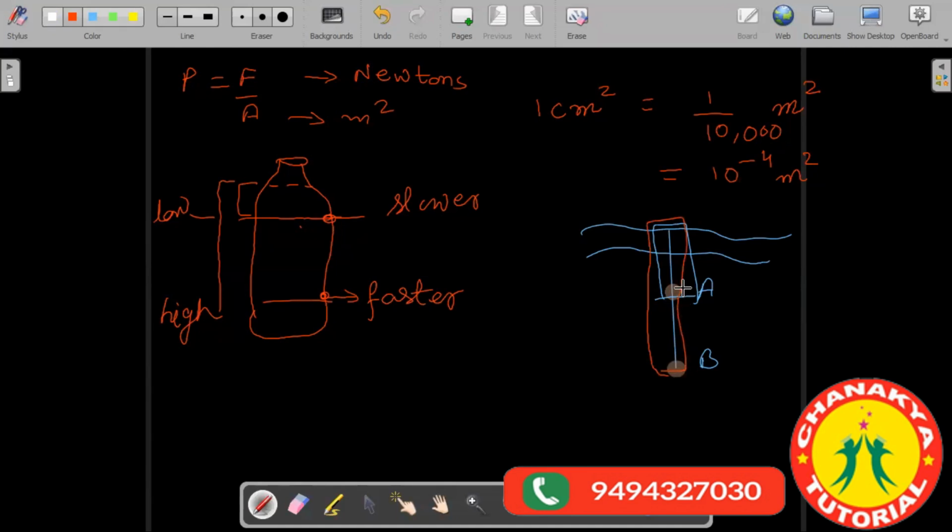So in which case will there be more pressure, at A or at B? At B, sir. Yeah, at B. That is the reason if you go deep inside the ocean, you will experience high pressure. So, sir, it is like the weight of the water. Yeah, it is the weight of the water which you are carrying.